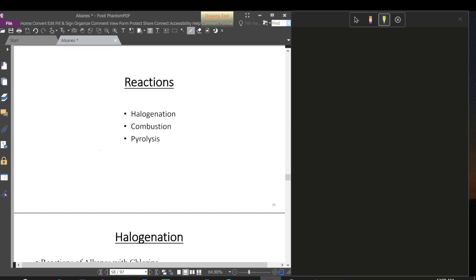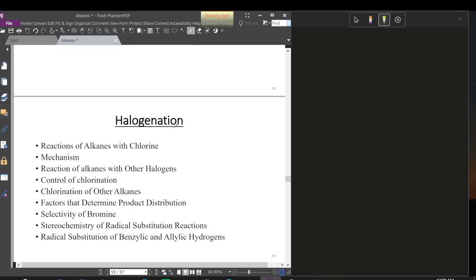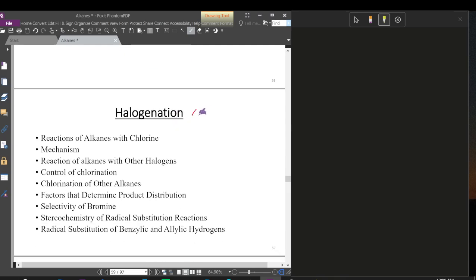So there are the reactions of halogenation, combustion, and pyrolysis. Halogenation means we know that halogens are X, that means fluorine, chlorine, bromine, iodine. So if you add a halogen to this alkane, this is called halogenation. So we will discuss the reaction of alkanes with chlorine, the mechanism, and the reaction of alkanes with other halogens, and then the control of chlorination and the factors that determine product distribution and selectivity of bromine.